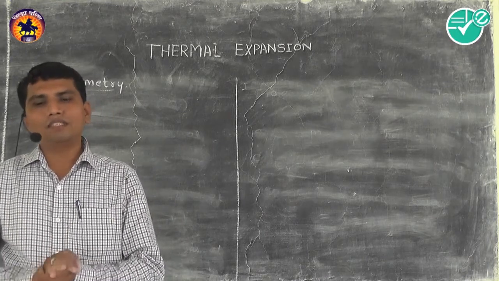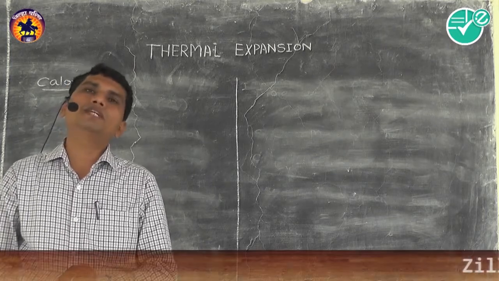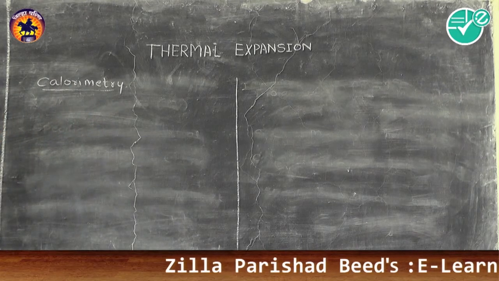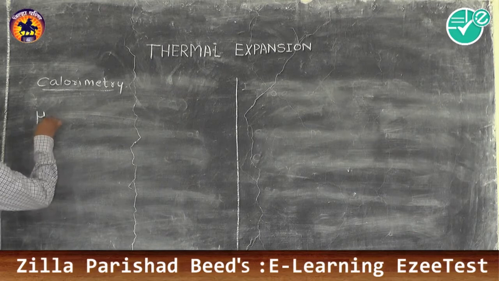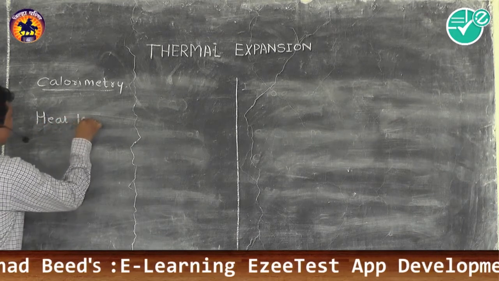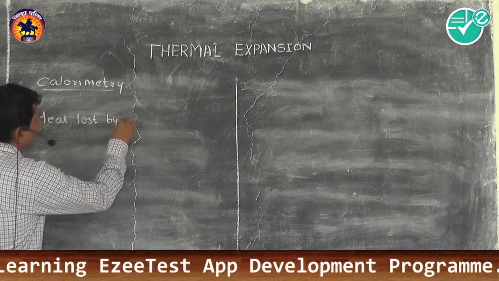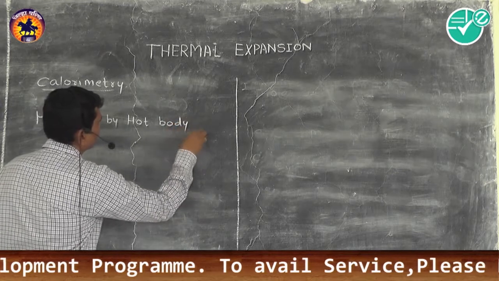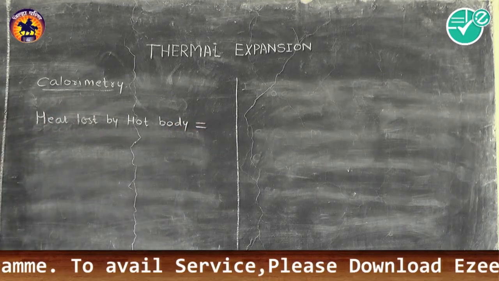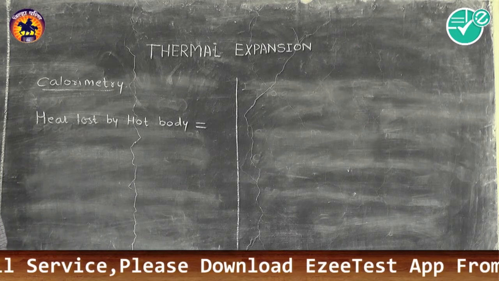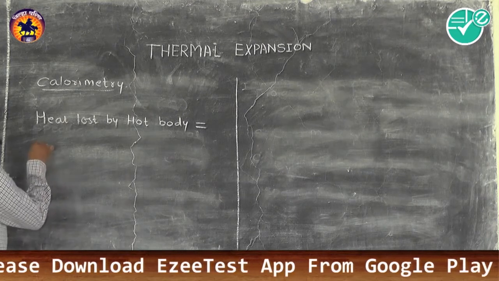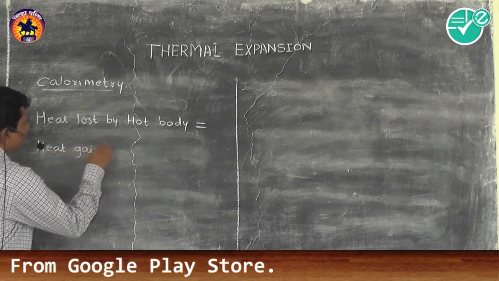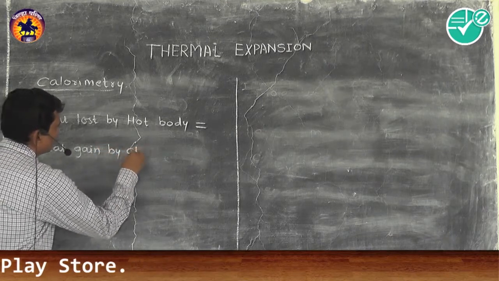And what happens in the thermal equilibrium condition? When the thermal equilibrium condition is attained, the heat lost by the hot body is equal to the heat gained by the cold body.